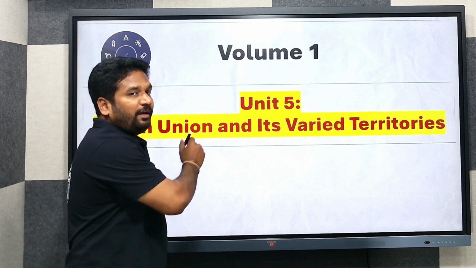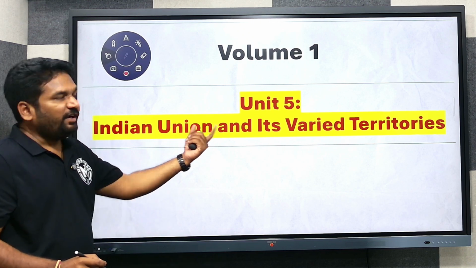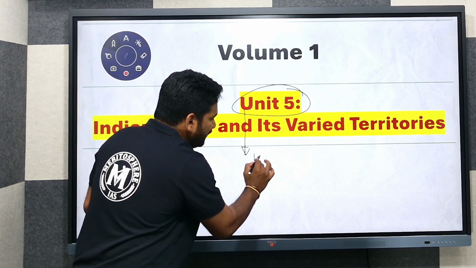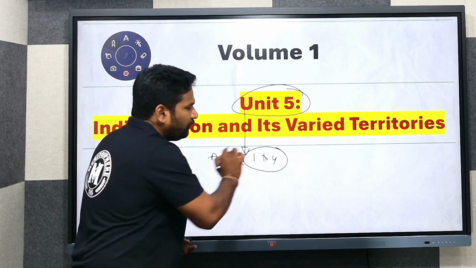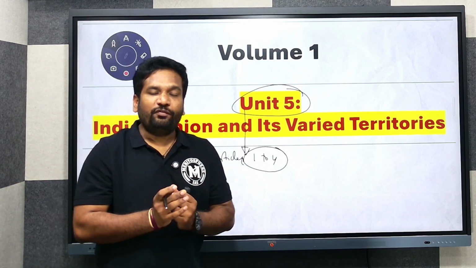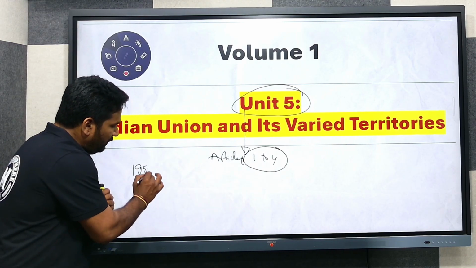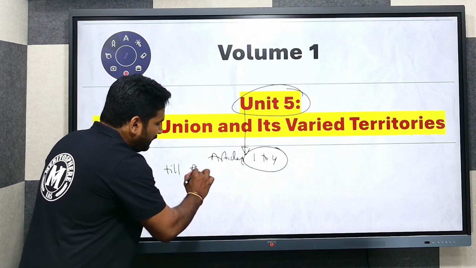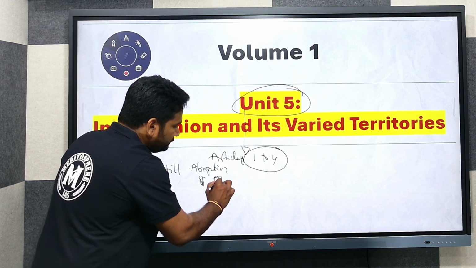Unit 5, Indian Union and its varied territories. Here we are going to cover Articles 1 to 4, and the reorganization of Indian states from 1950 till the abrogation of Article 370.